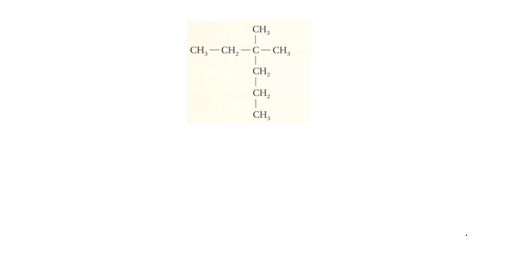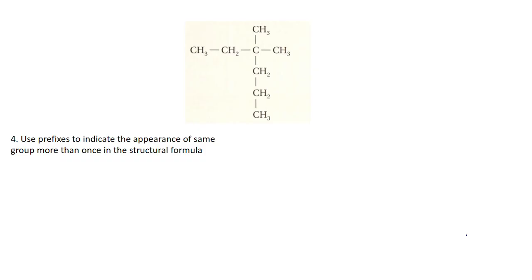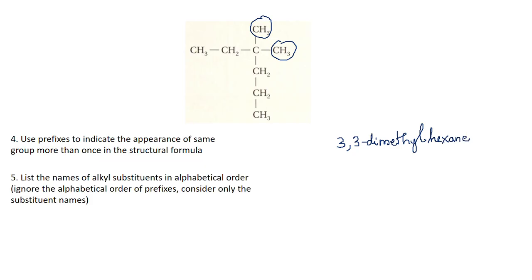To avoid repetition, you club them together. Since there are 2 methyl groups, you call them dimethyl. Both are attached to the third carbon atom, so I write 3,3-dimethyl hexane. Both substituents are the same group, so you don't have to follow alphabetical order.